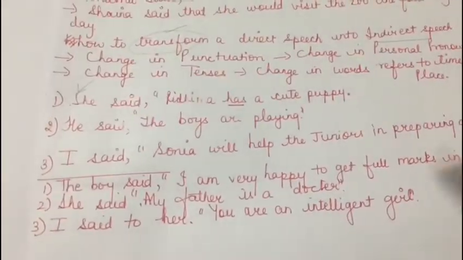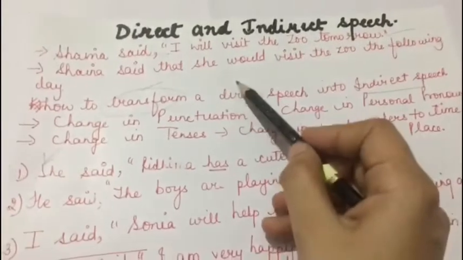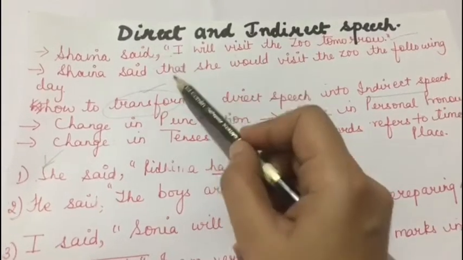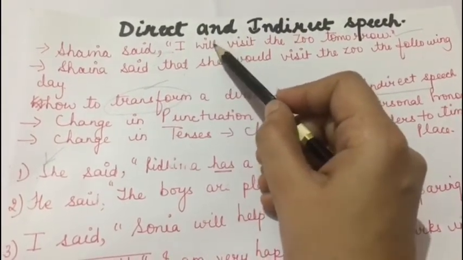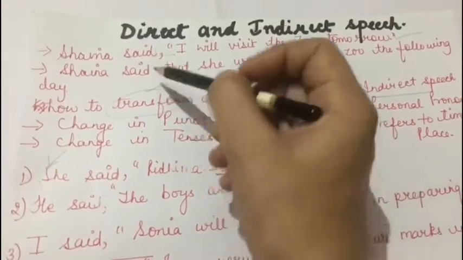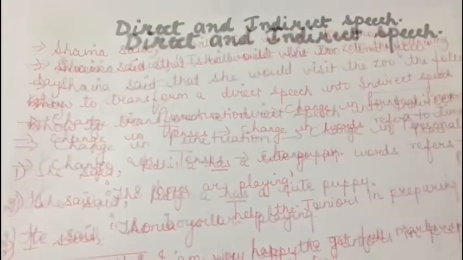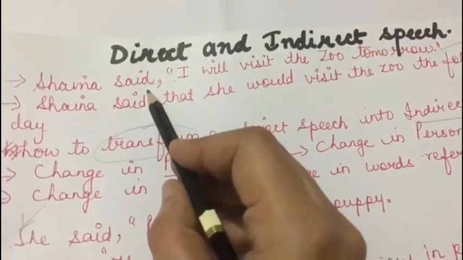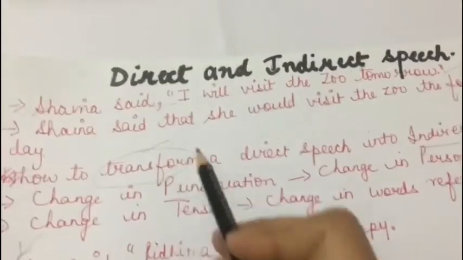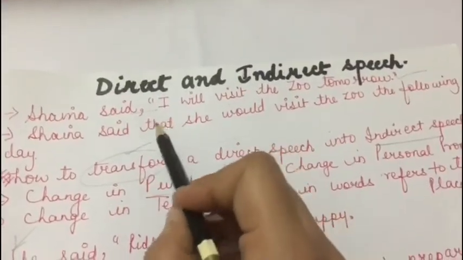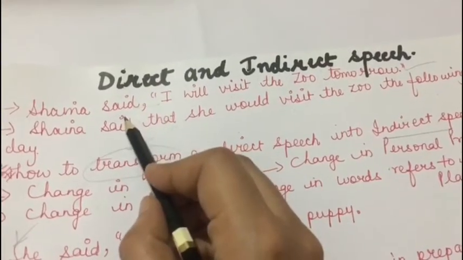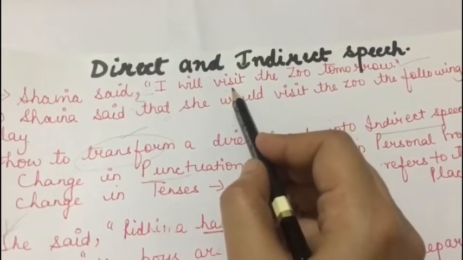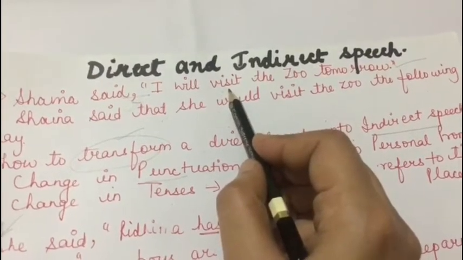Now first we will look into this example once again. As you have seen here, this sentence was in direct speech and this in indirect speech. So while changing a direct sentence into an indirect sentence, if you can see, the punctuation has also changed. So if you look at this example once again, it is very clear what changes occur in the punctuation. Here the reporting verb said is followed by a comma. The actual words of the speaker are placed within the inverted commas, and the first word of the speech begins with a capital letter.